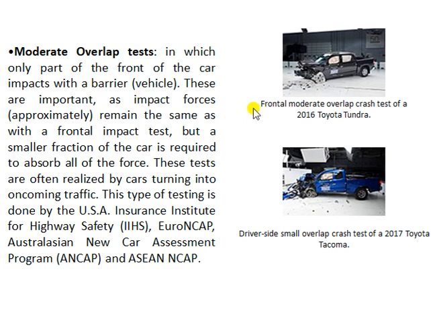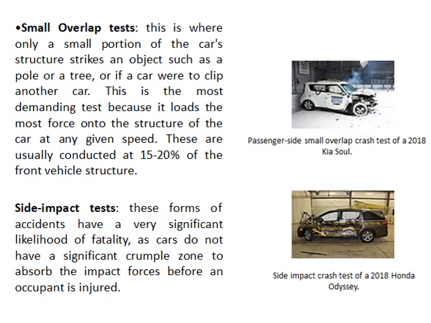Now an overlap test could also be a small overlap from the driver side, a small overlap on the front passenger side, and there could be a small overlap at the rear passenger side also. These are the different types of overlap test, and there are certain agencies which conduct such tests. You can read their names also. So this is also a small overlap test, but at the passenger side. A very small portion, like a corner of a vehicle, is subjected to a barrier.